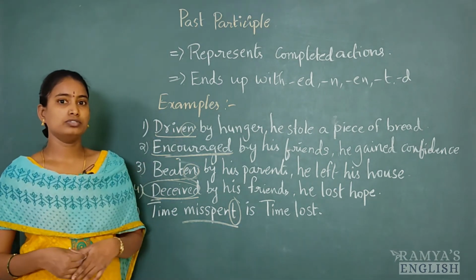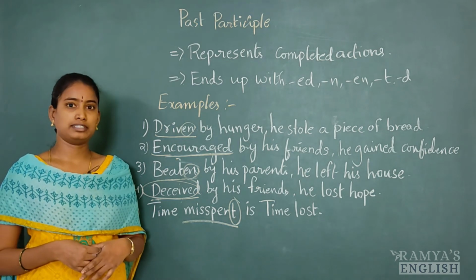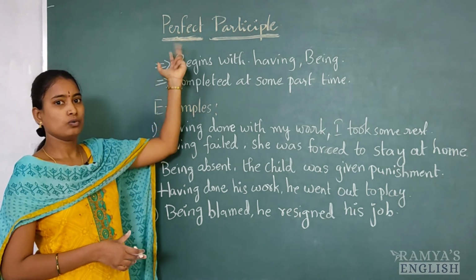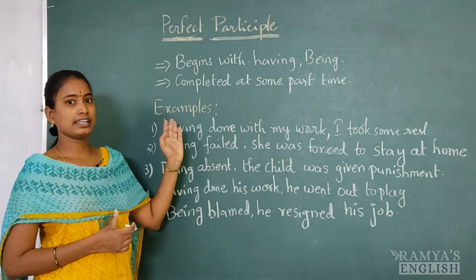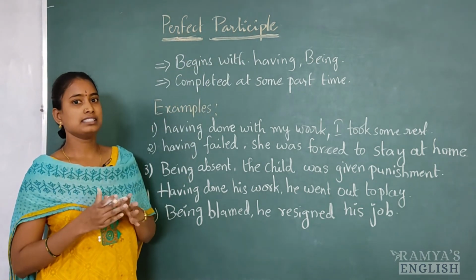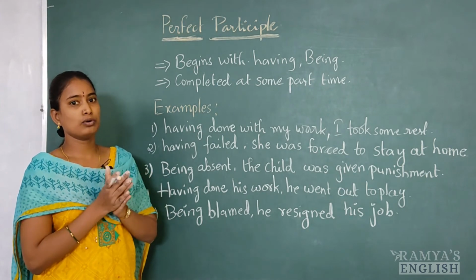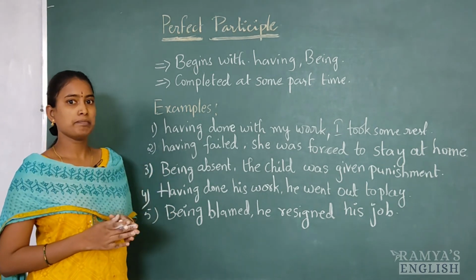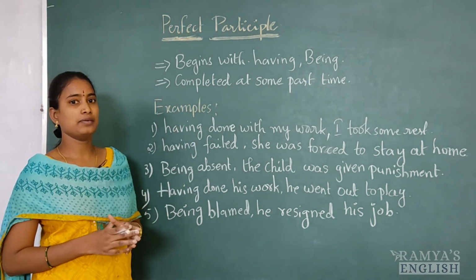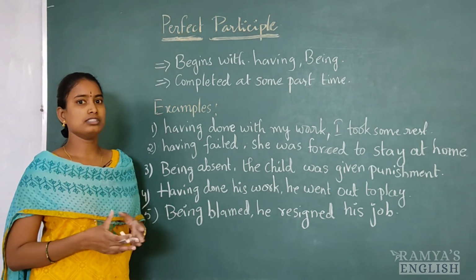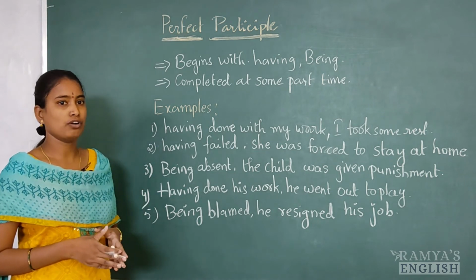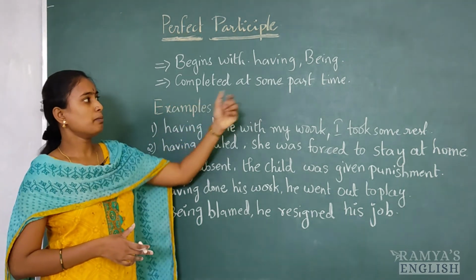And next, now we will learn about perfect participle. So in the title we can see that perfect form. What are the perfect forms? All the V3 forms are perfect forms. What is this participle? V1 plus ing form. So by combining these both forms, we will get perfect participles. Generally it begins with having and being, or we can also use some other verbs plus ing forms followed by the perfect form. Completed at some past time.